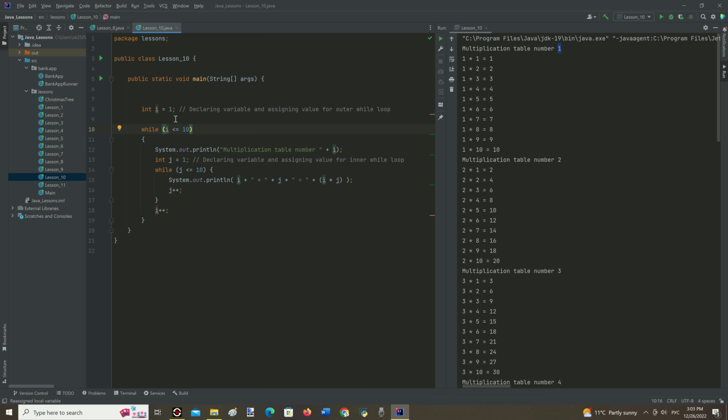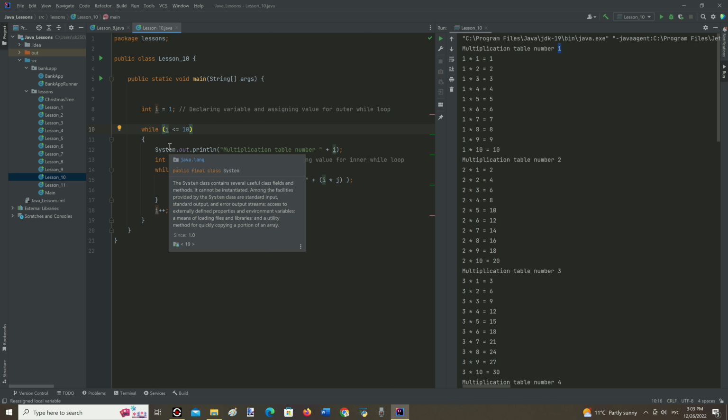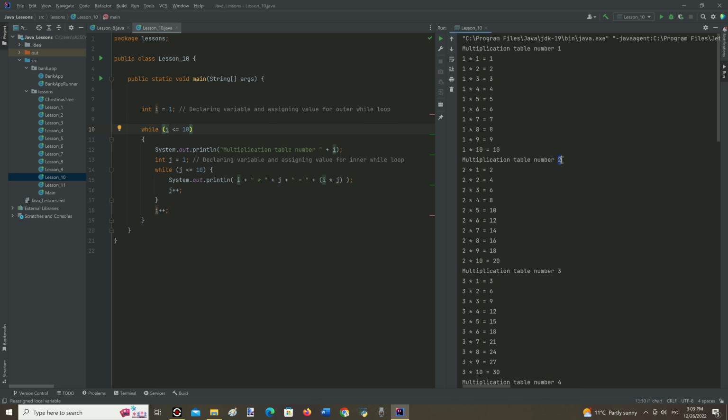And variable i with a value of 2 first checks the condition, and while it's true, it makes another outer iteration by printing the message multiplication table number 2, and i is used in the inner loop again as the first value for the current multiplication table, and so on.